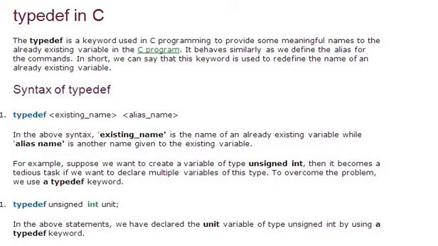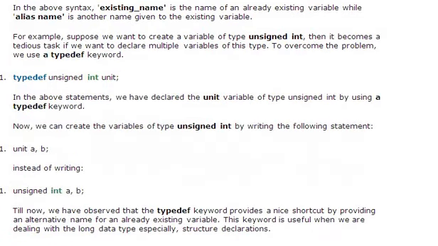Look at this: typedef unsigned int unit. Unit is a variable declared as unsigned int, by using the typedef keyword. So look at the advantage of using the typedef keyword here. We can create variables of type unsigned int by simply writing the statement unit a, b;.